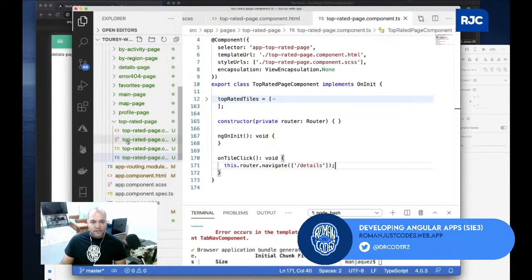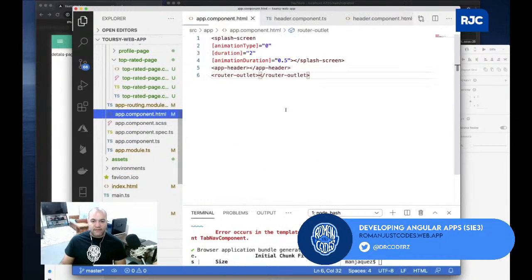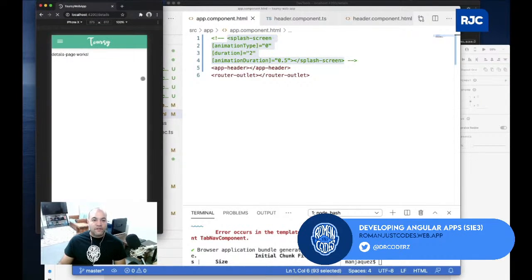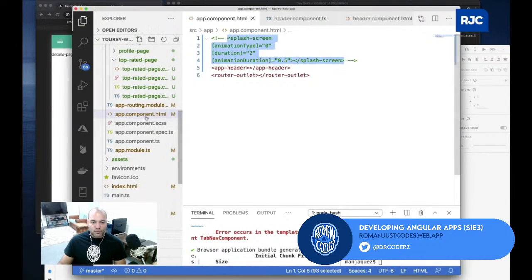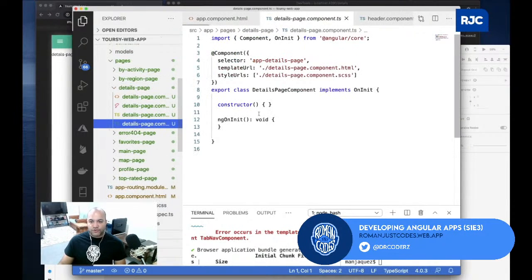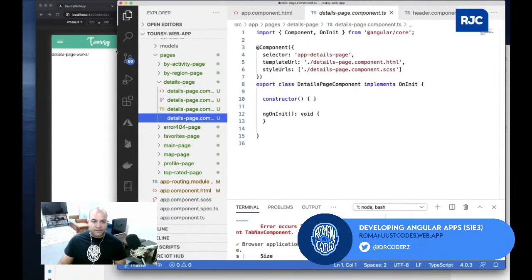Okay, perfect. So in the details page, first I'm just gonna disable the splash screen for a little bit, so that we can continue speed coding through this. And then the details page will just show there. In the clipboard, I have this guy right here. This is my details page component, and I'm gonna start coding through it.